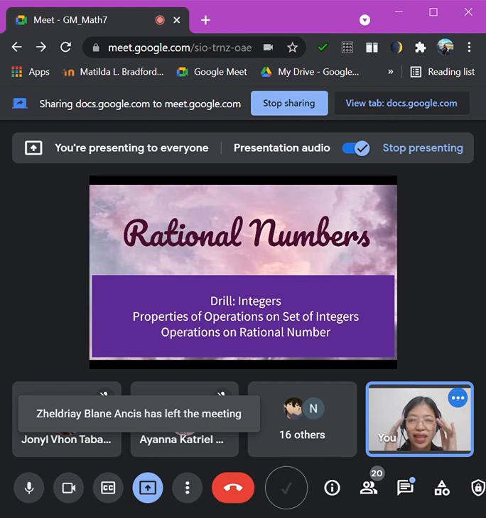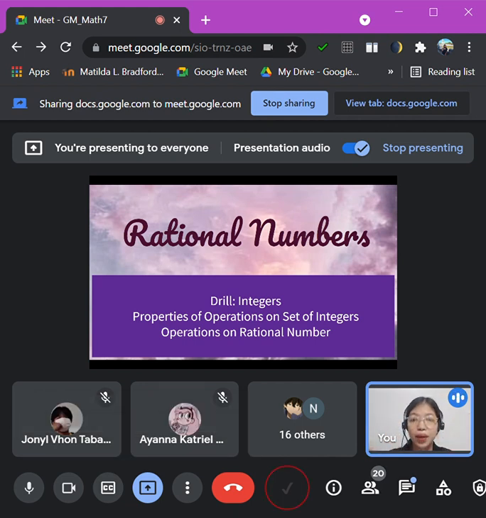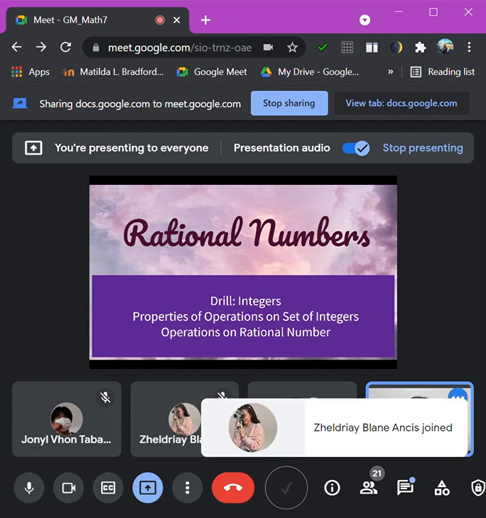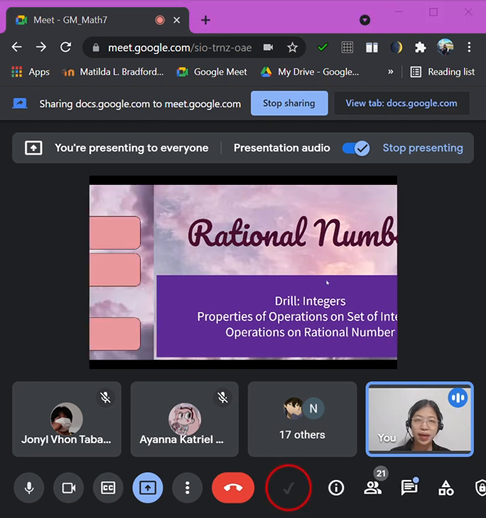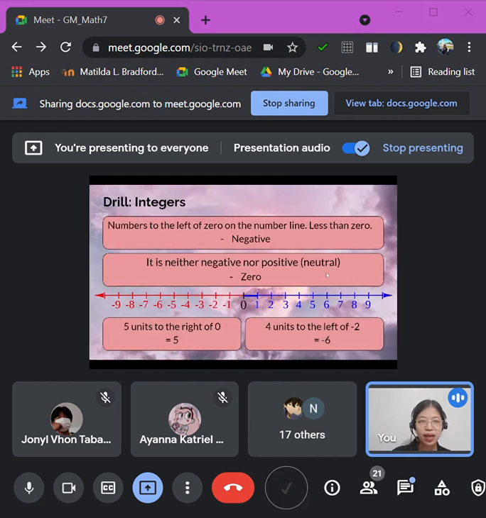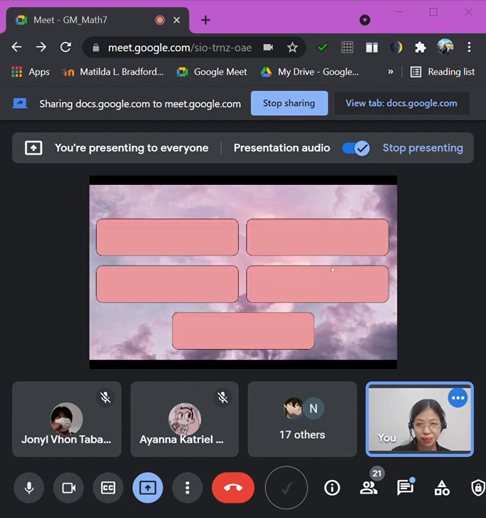So integers are the positive and the negative numbers. Okay, don't forget that one. When we say integers, positive and negative numbers. Not only whole numbers, class, because whole numbers start at 0 and go up to the positive only. But how about those negative? They are also integers. Okay, good job. Now, this time we're going to skip the drills. You can now see the answers to the drills.